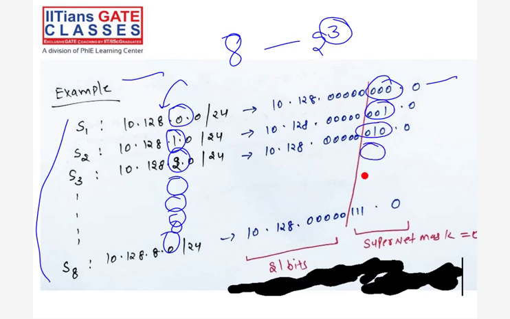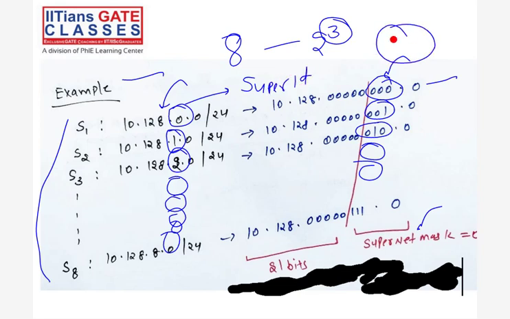And then when we combine, it becomes a supernet mask, and whatever the first IP of that, which means the lowest subnet ID, that ID becomes the supernet ID, you can say, right? Now we have to apply some rules, but for now, it becomes a supernet ID. Now the whole network is there. In that whole network, 8 subnetworks are there.